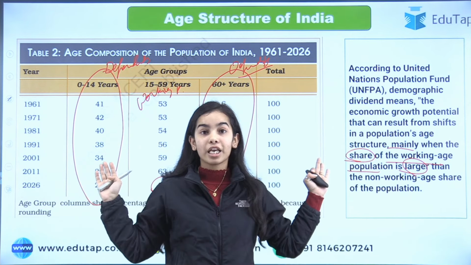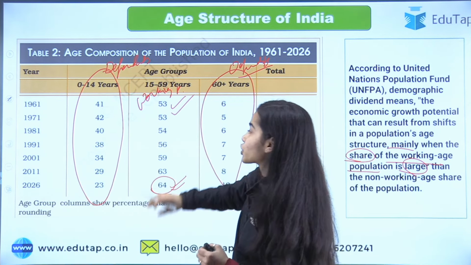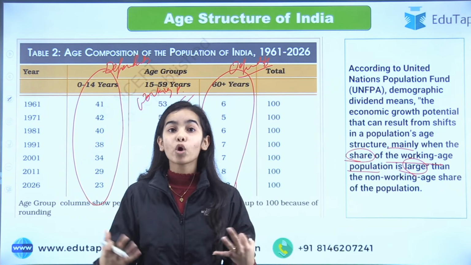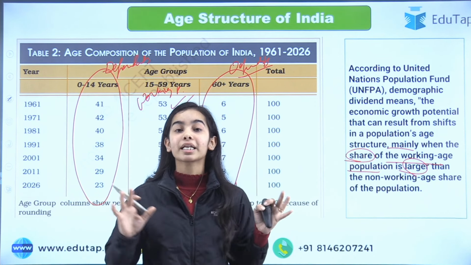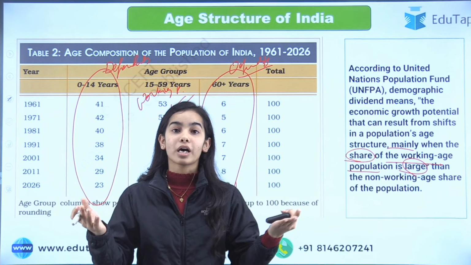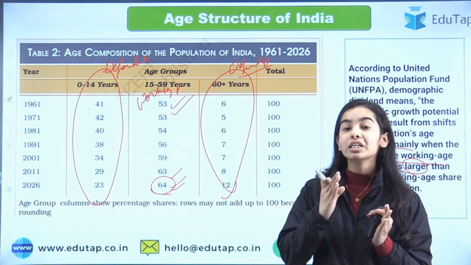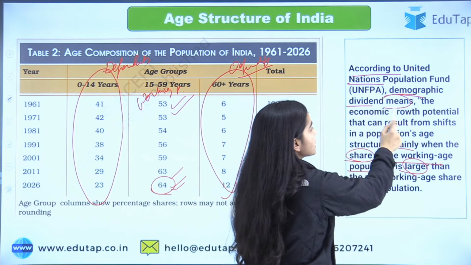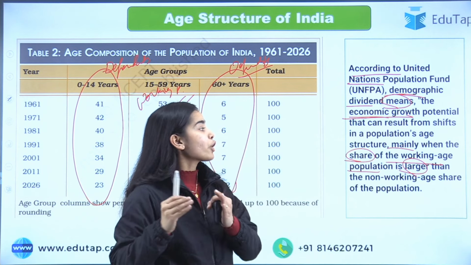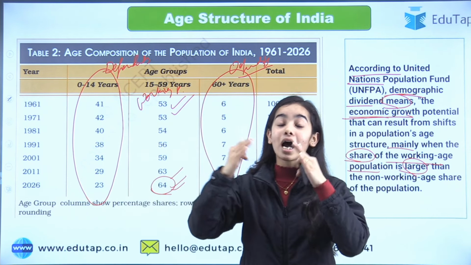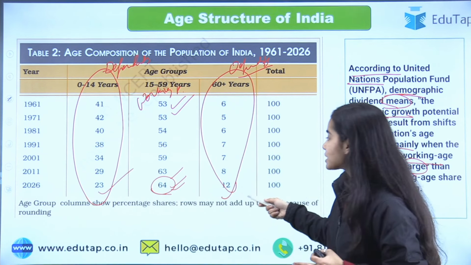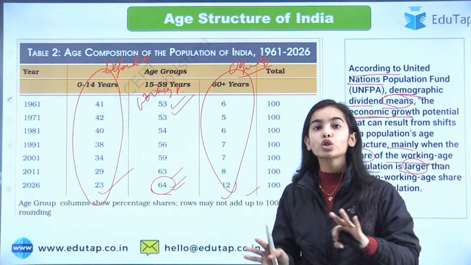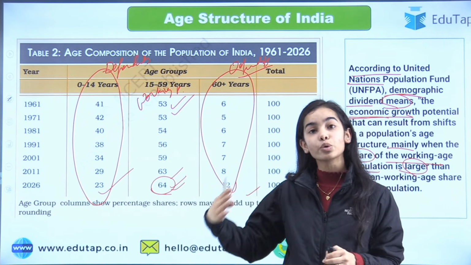If the working age population is larger than the dependents, then we can say we have demographic dividend. We have more people that can push the growth of our country, that can push the country into a larger output and larger income. Okay, we have the demographic dividend. According to UNFPA, demographic dividend means the economic growth potential that can result from shifts in the population age structure. So our age structure is like that the dependents are less and the working age population is more, and we just need to use that working age population for the growth of the country. We have the potential, we just need to use it properly.